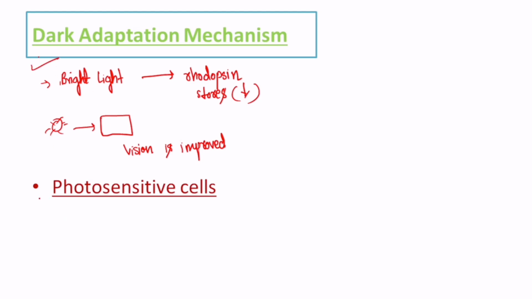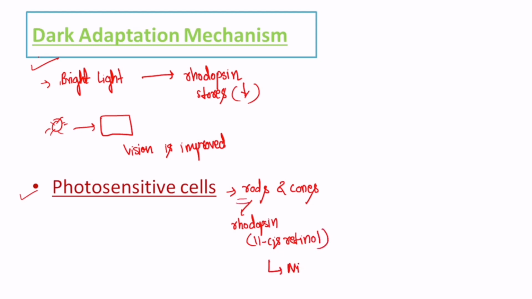Okay, now when I talk about the photosensitive cells, so retina में आपके दो photosensitive cells होते हैं. We are studying it from a very lower standards. हम बचपन से पढ़ते हुए आ रहे हैं that it contains the rods and cone cells. Rods is for the perception in the dim light and cones is for the perception in the bright light and for the color vision. So जो rods में जो rhodopsin होता है it contains the 11 cis retinal. और जब 11 सिस रेटिनल की डिफिशियंसी हो जाती है रॉड्स में, इन दैट केस इट विल लीड टू नाइट ब्लाइंडनेस एंड इंक्रीज्ड डार्क एडेप्टेशन टाइम.